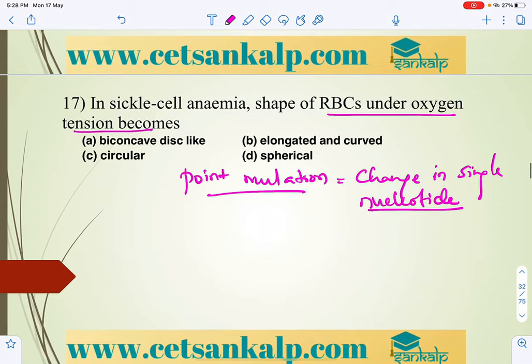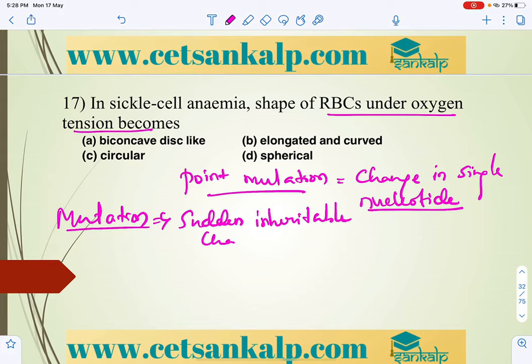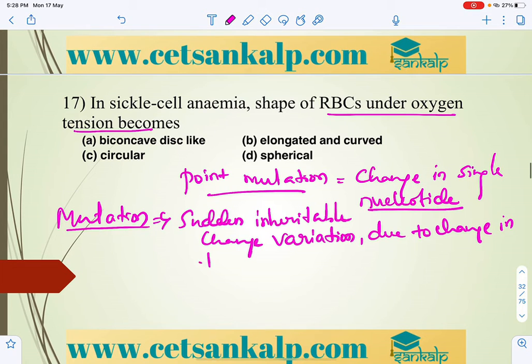Because of change in that, as we all know, mutation is a sudden inheritable change, which can be passed on to the next generation. It is an inheritable, discontinuous variation which appears in organisms due to a permanent change in their genotype, a variation due to change in their base sequence.